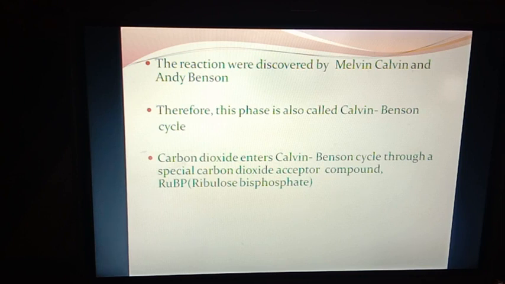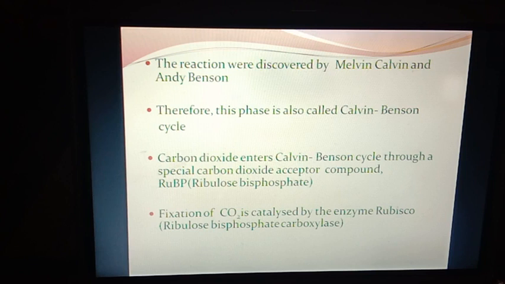Carbon dioxide enters the Calvin-Benson cycle through a special carbon dioxide acceptor compound, and that is RuBP, ribulose bisphosphate. The fixation of carbon dioxide will be catalyzed by an enzyme called RuBisCO, that is ribulose bisphosphate carboxylase.